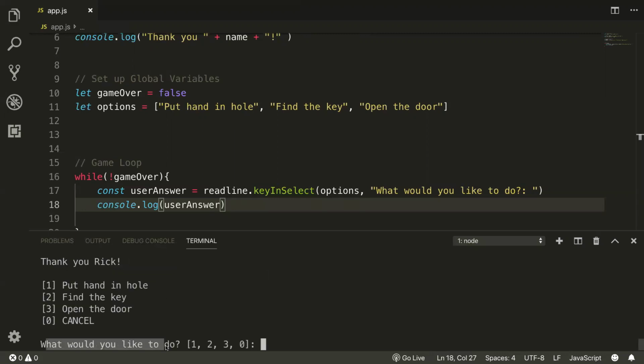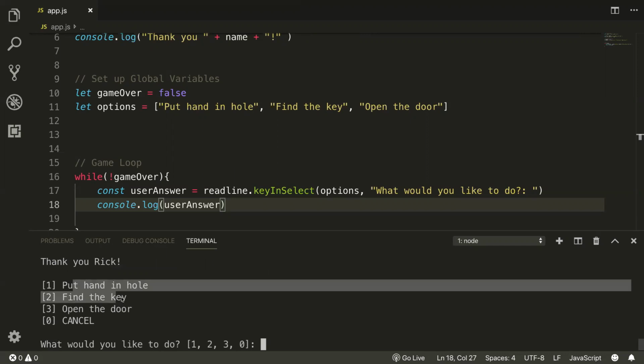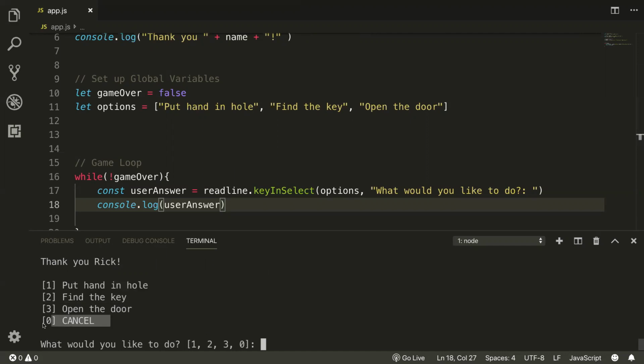Oh, look at that. What would you like to do? 1, 2, 3, and 0. Put hand in hole, find key, open door, and cancel. So it's using our array of options and the question to present this. I didn't provide a 0. It looks like readline sync does that for you. So let's try put hand in hole, and then it will immediately console log what we answered.